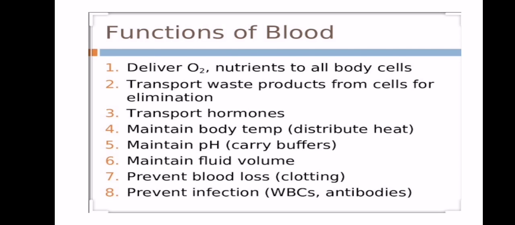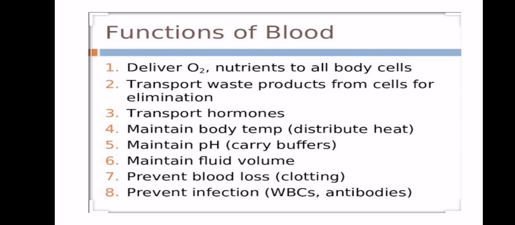The waste products produced inside the cells will dissolve into the blood and are carried by the blood to the kidneys to remove the waste products. Then they transport hormones. Yes, hormones are transported by the blood to their target tissues and target organs. They also maintain the body temperature, and they distribute the heat evenly throughout the body.